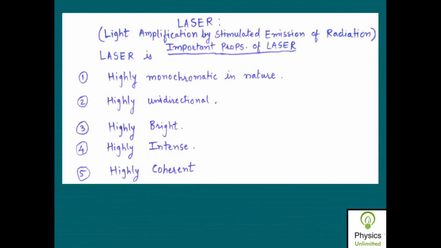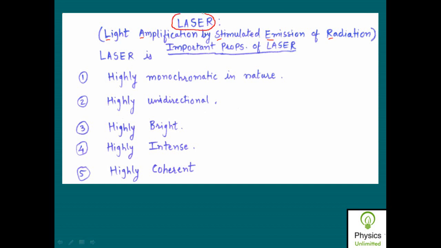Okay, so what is meant by laser? This laser is a short form, or it is known as an acronym for the term that is light amplification by stimulated emission of radiation. So the first letter of each word comprises the word that is laser. So L from light, A from amplification, S from stimulated, E from emission, and R from radiation. It makes the word laser.